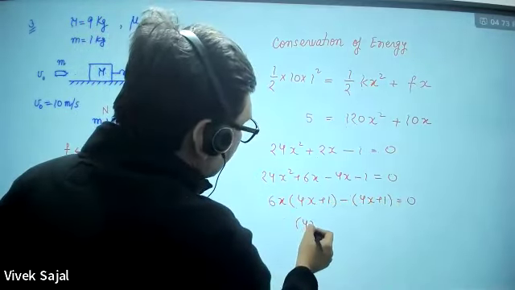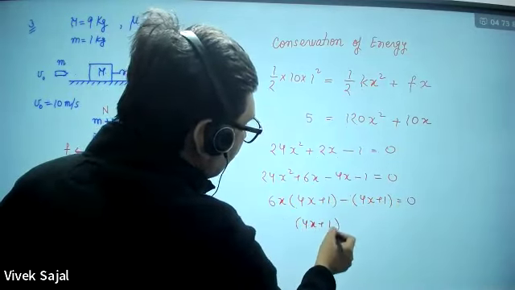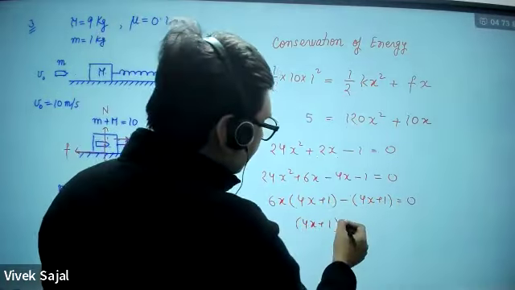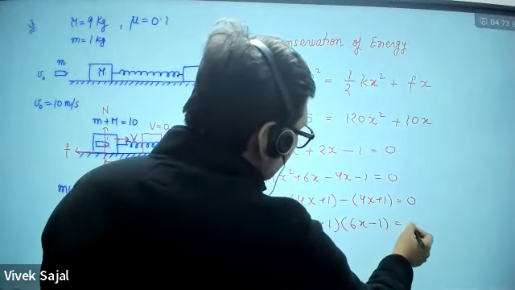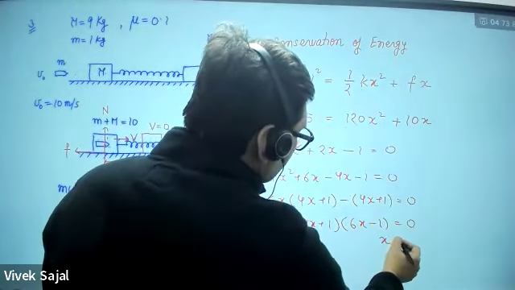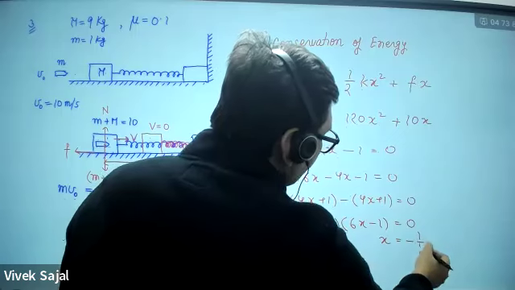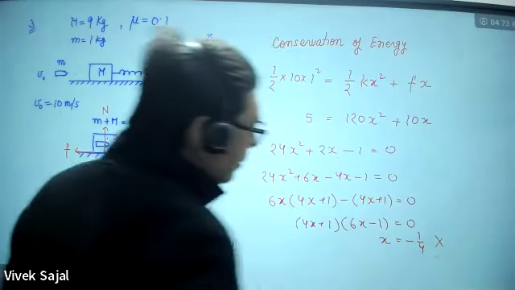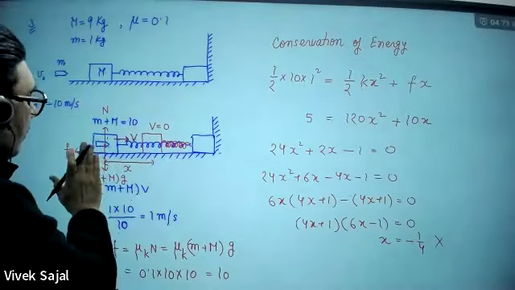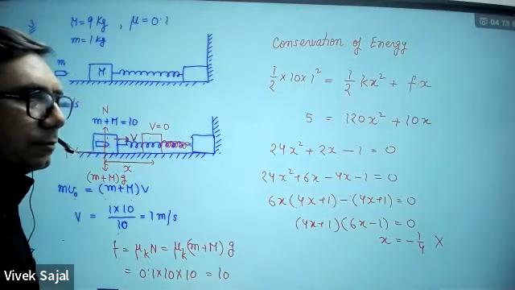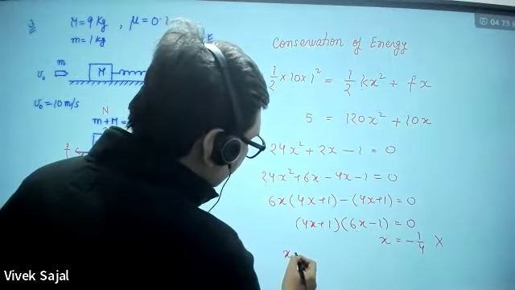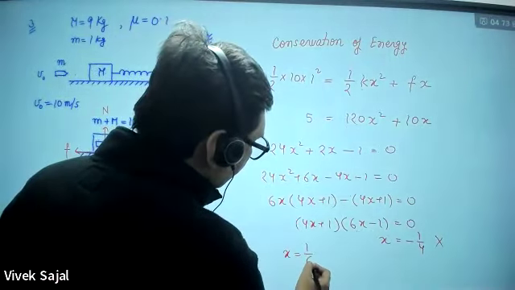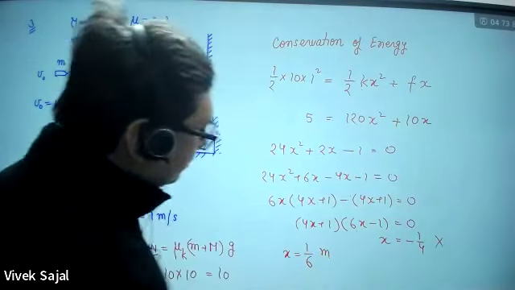So this will be (4x plus 1) and this will be (6x minus 1) equal to 0. So one of the possibilities is x equal to minus 1 by 4. This is not okay according to our problem. We are assuming x in this direction, so it is not possible for our case. So what will be x? X equal to 1 by 6 meter.